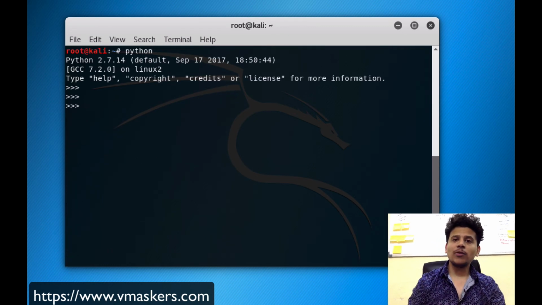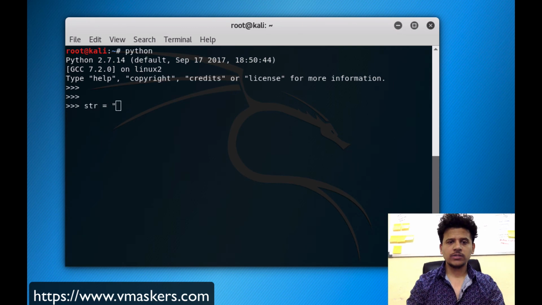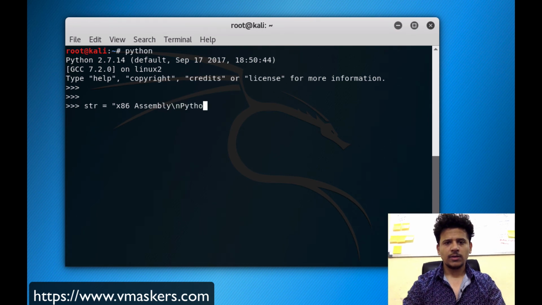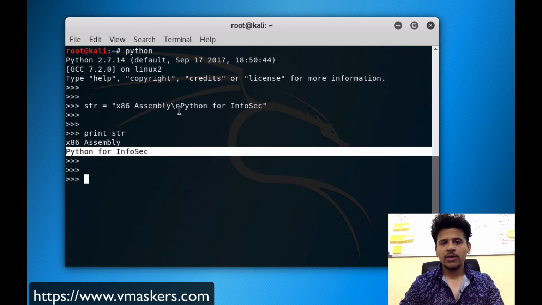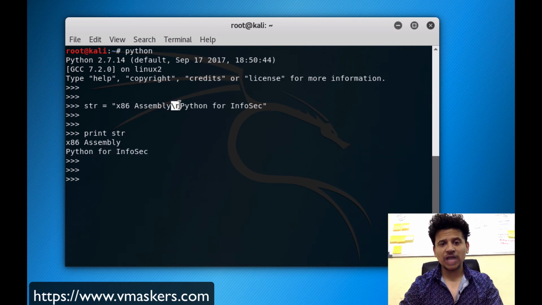Now let's see an example of a new line. String equals Welcome to the Assembly \n Python for InfoSec. Let's print the string. So Python for InfoSec is on a new line because we have used \n here.